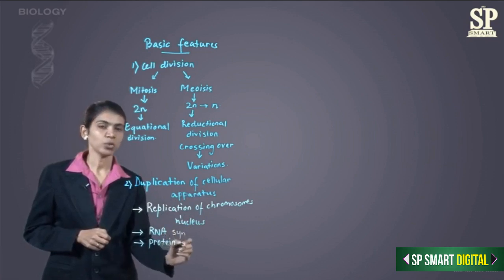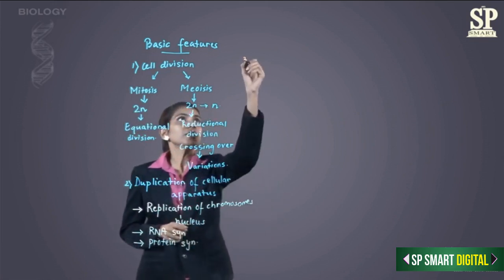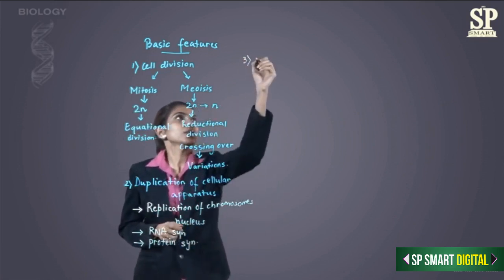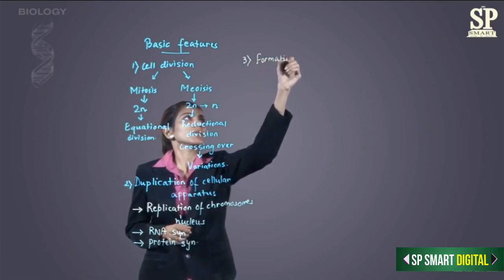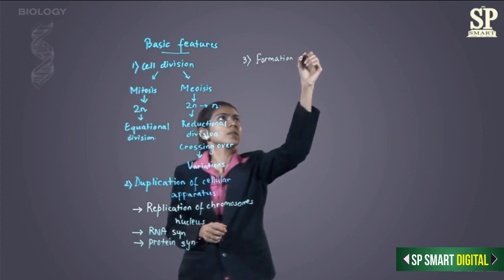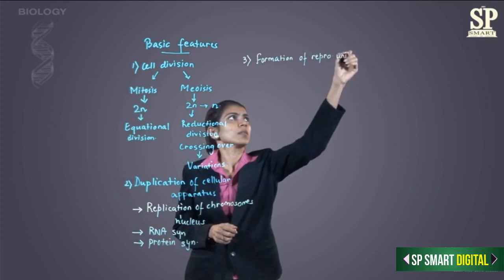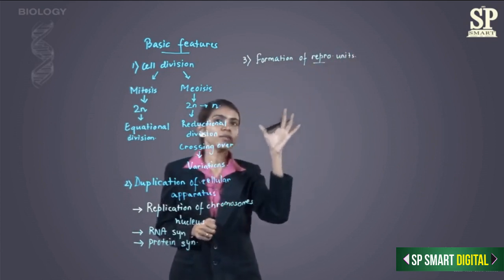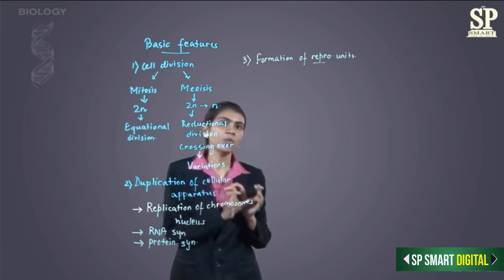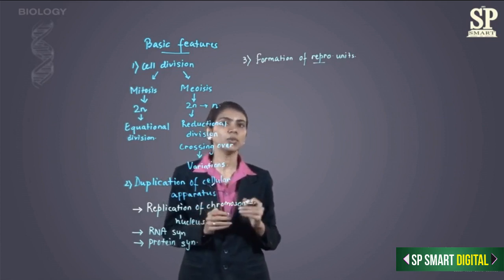Coming to the last basic feature of reproduction is formation of reproductive units. Now these reproductive units are certain parts of the organism which will undergo modification to produce a new individual, or they will separate from the parent body and form a new individual.